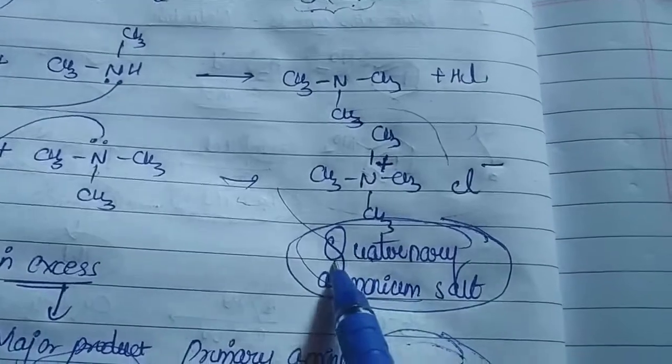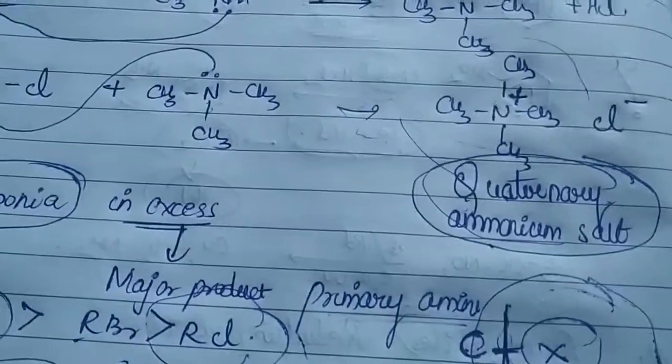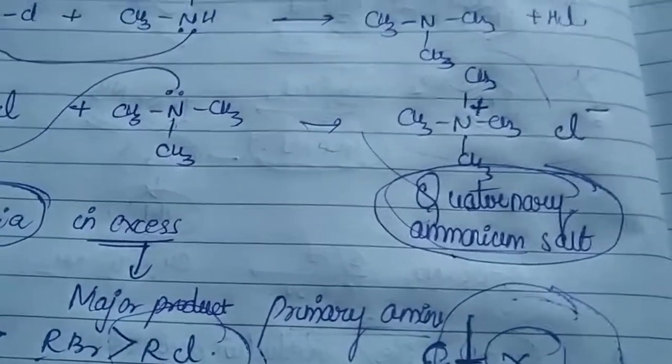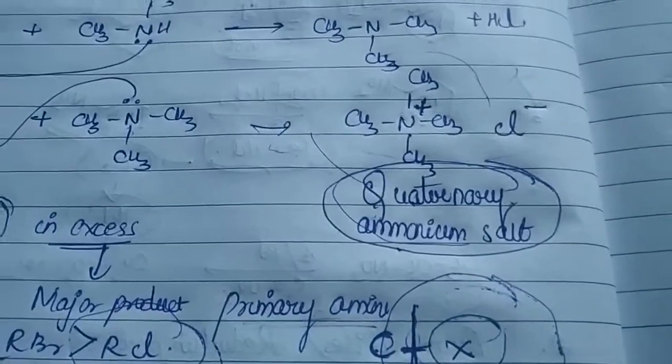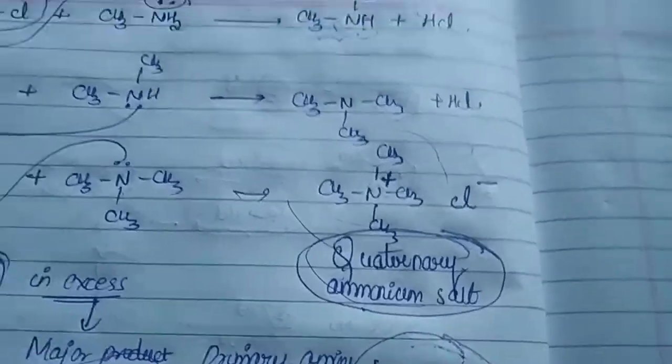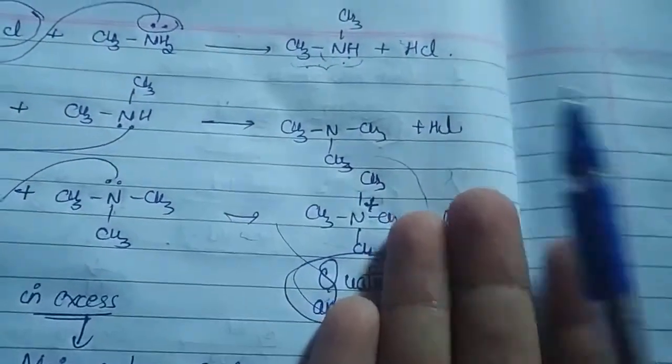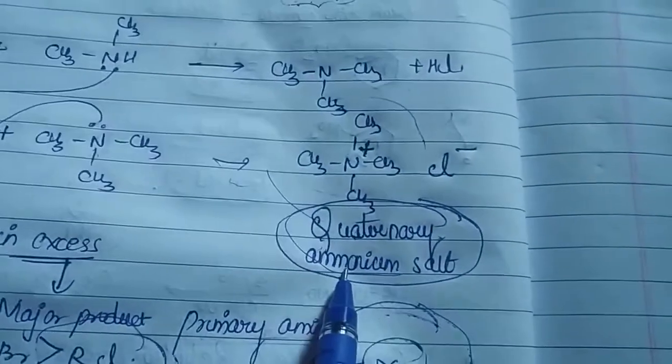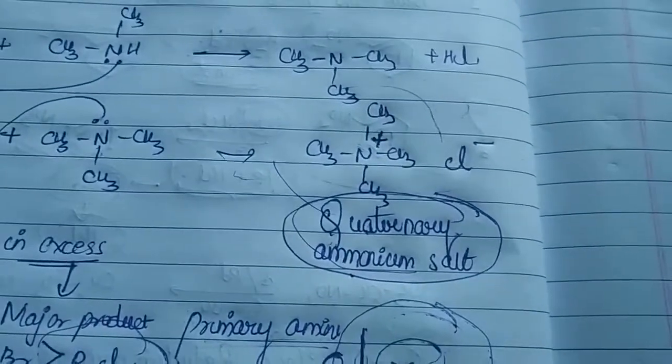It is called a quaternary ammonium salt. So they can ask you in either way: how can you prepare quaternary ammonium salt from your alkyl halide? So you have to understand this concept. And do remember, for quaternary ammonium salt, which quantity have you taken in excess?